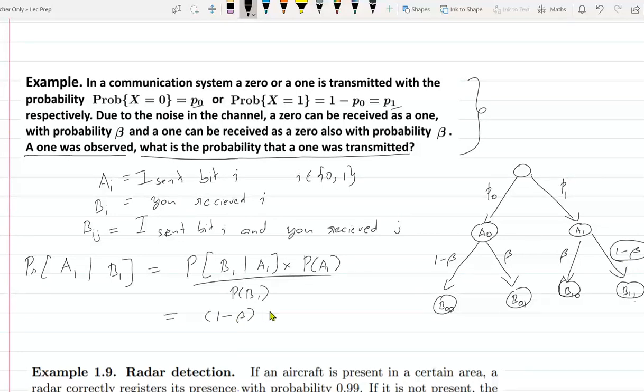Probability of A1 is P1, divided by probability of B1, that you receive a 1. You receive a 1 only in this case and this case. So you just need to multiply out: P0 into beta plus P1 into 1 minus beta.